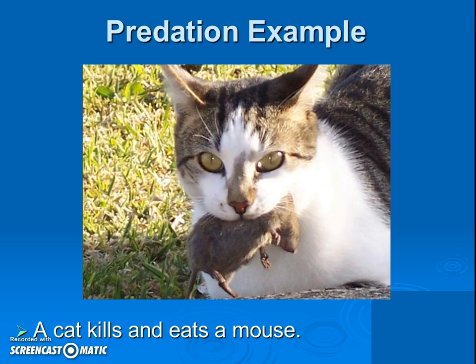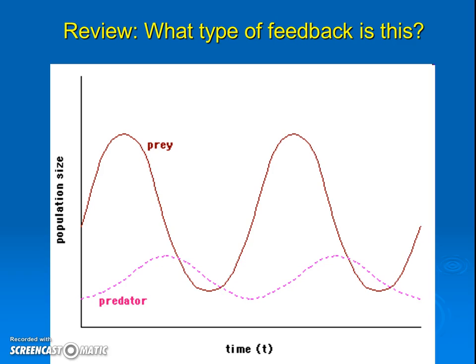Okay, and here's a quick review after you've made sure you had a named example and also all the definitions of our 5 different things: competition, mutualism, commensalism, parasitism, and predation. Let's review what we know about predator-prey relationships. What kind of feedback loop is a predator-prey relationship? Negative or positive? What do you think? Well, I see that this is steady-state equilibrium, overall kind of stable. Okay, so that means it's probably a negative feedback loop, okay? Because the predator and the prey are inhibiting each other and staying around equilibrium. Wonderful job.